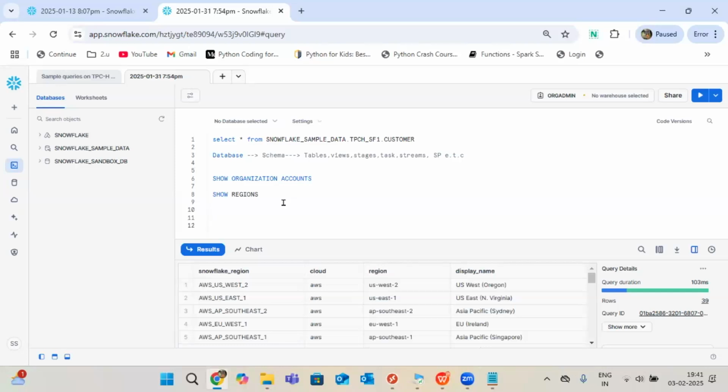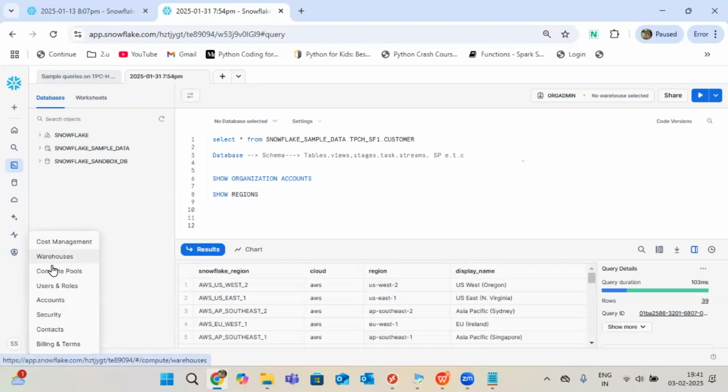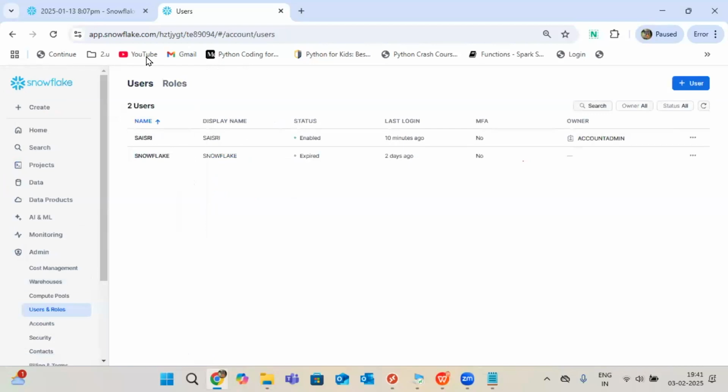At the organization level, is every individual person having an individual URL, or any combination with a dev URL? No. If I add you as a user, the account admin person will come and add your name and credentials.